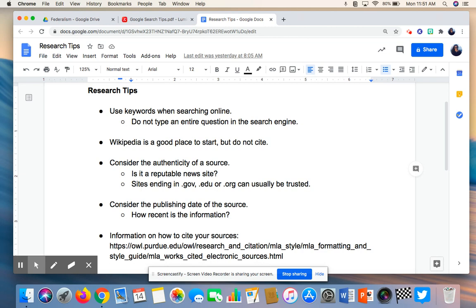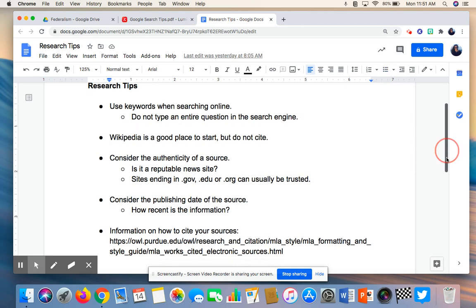The next thing is consider the authenticity of a source. So is it a reputable news site? So for part of your research assignment, you have to look up a current event. Well, this should come from a newspaper or an online news source, maybe one of the broadcast news stations. Any of those, totally fine. But make sure that it is a reputable source. Also, sites ending in .gov, .edu, or .org can generally be trusted. So just keep that in mind.